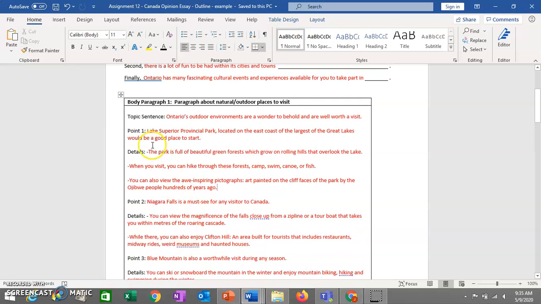So don't feel like details should necessarily be 1 sentence. If you want to say a little bit more, feel free to add a second or third sentence.